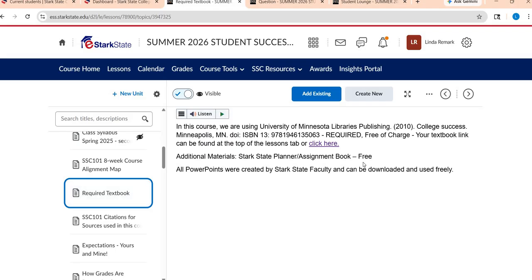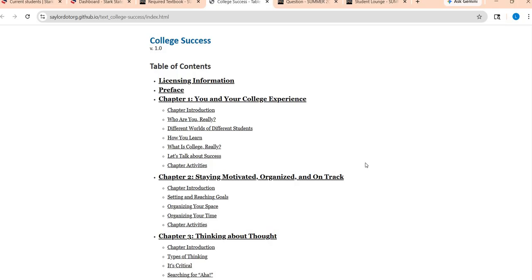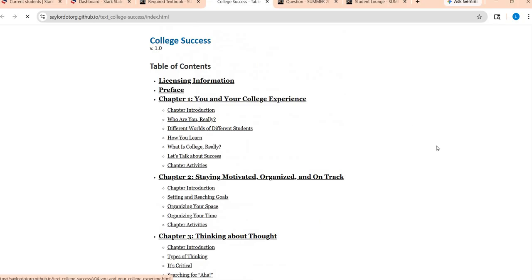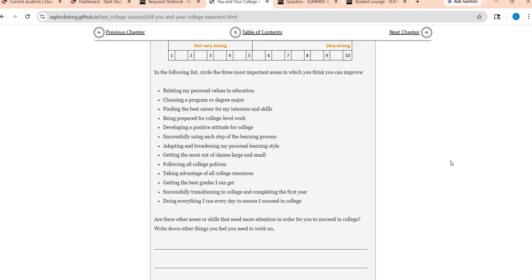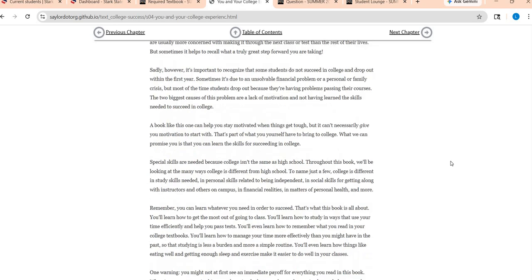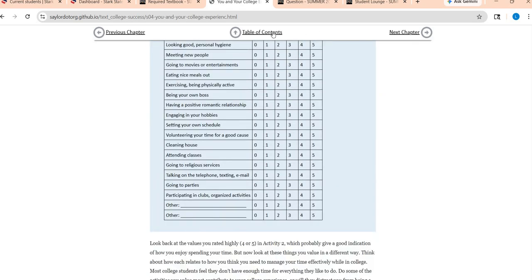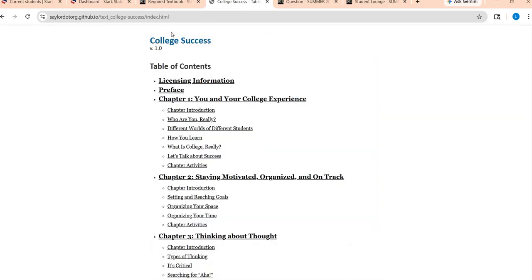It's going to be here all semester, so you can click on it, and here it leads to the table of contents for our book. You can click and navigate through the table of contents. Let's go right to chapter 1. And then all of chapter 1 is basically in one long page. So you can go up and down this way, and you can go to the next chapter or go back to the table of contents.